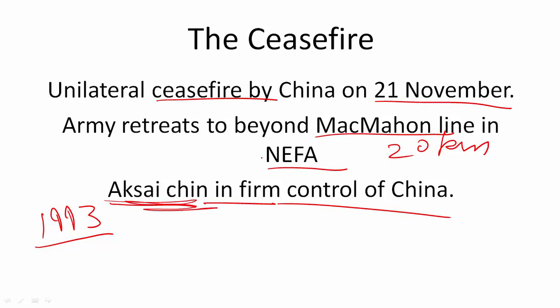On the other hand, NEFA, or Arunachal Pradesh, the state of Arunachal Pradesh, which was created in 1987, is firmly in control of India.